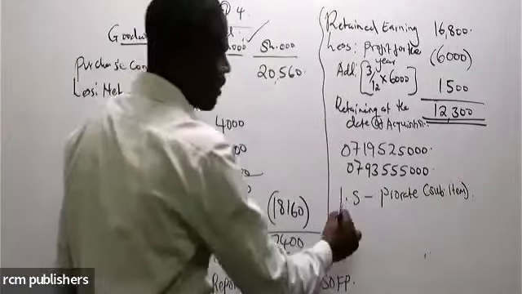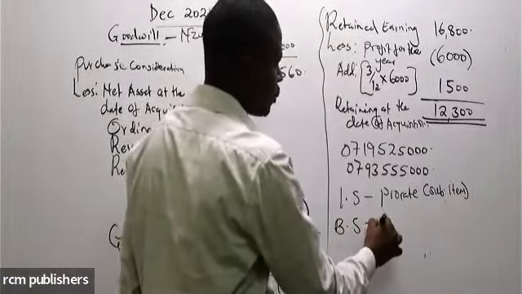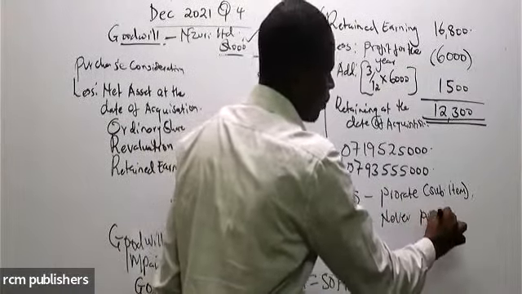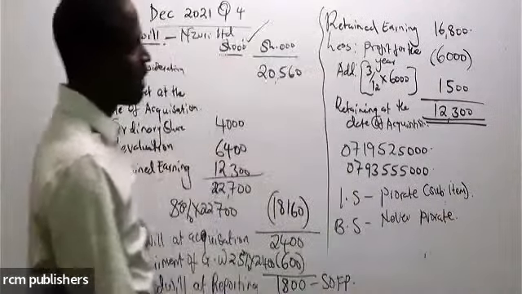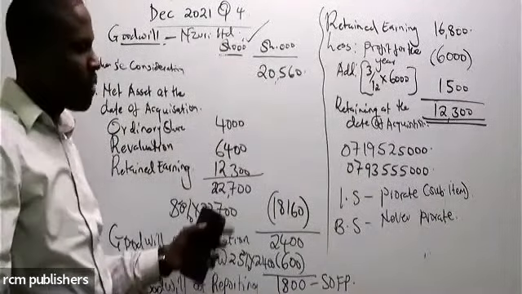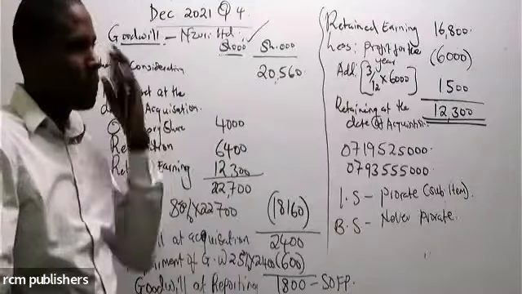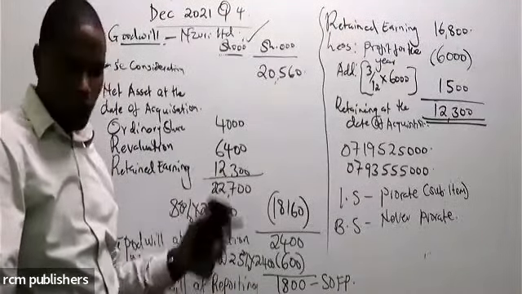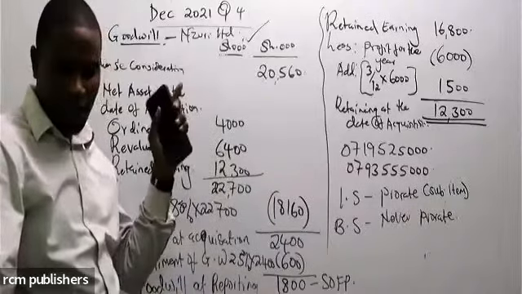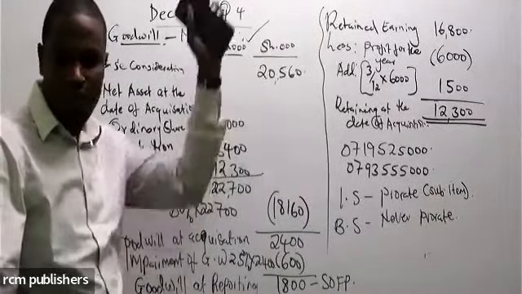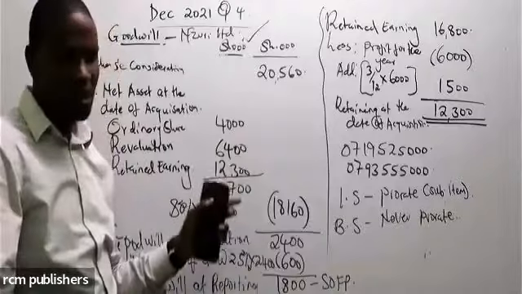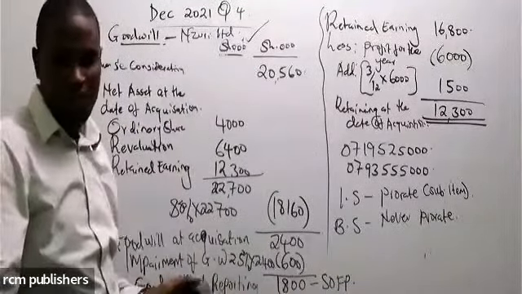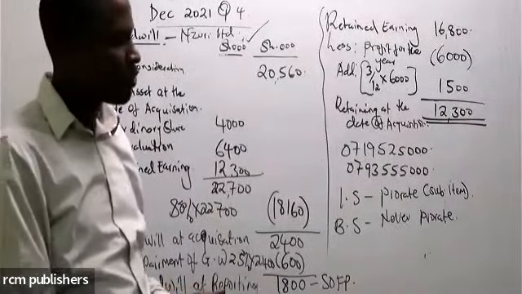For the balance sheet, never prorate. If you prorate, here is zero. Never prorate the balance sheet items. So if, for example, the receivable for the parent company is 2,000, and receivable for the other company is 1,000, you take 2,000 plus 1,000. You don't say 2,000 plus 1,000 times 9 over 12. For the balance sheet, we don't prorate.